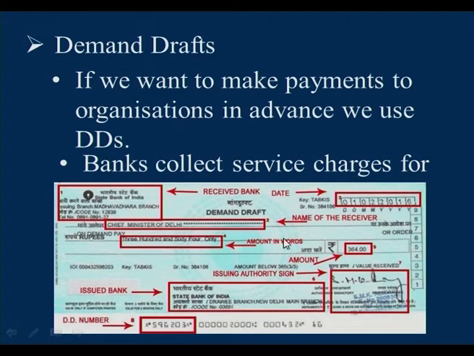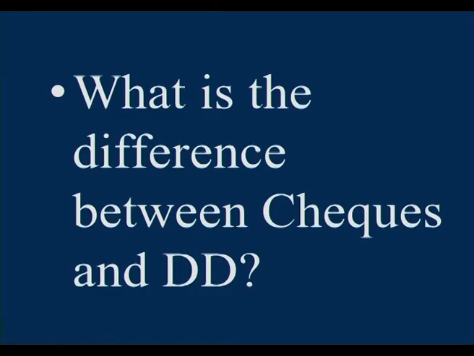See here children, this is a demand draft. DD means demand draft. Now, what is the difference between a check and a DD? Checks can be returned because of insufficient funds in your account, but DDs cannot be returned because we have already paid for the demand draft.